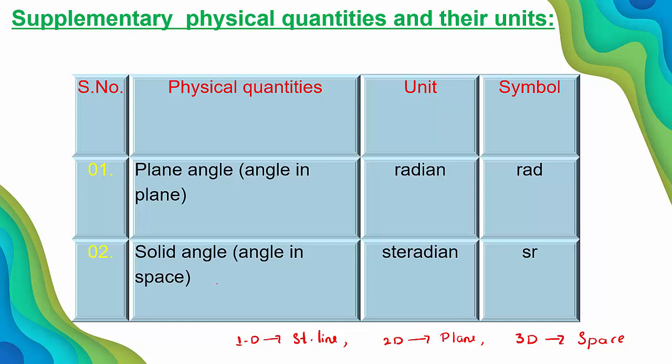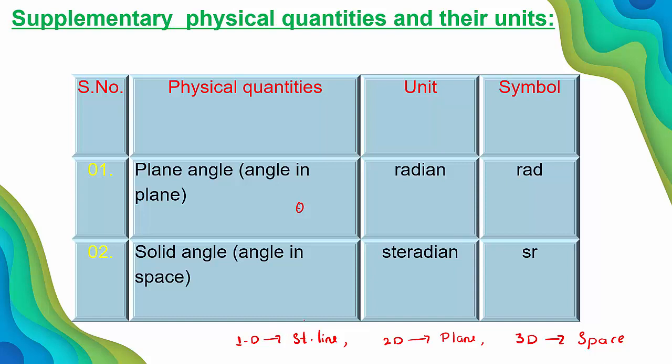What is the unit of plane angle? That is radian. Generally we are going to consider the angle theta. Theta is measured in terms of radian. This is the SI unit of plane angle. So what is the SI unit of plane angle? Radian.